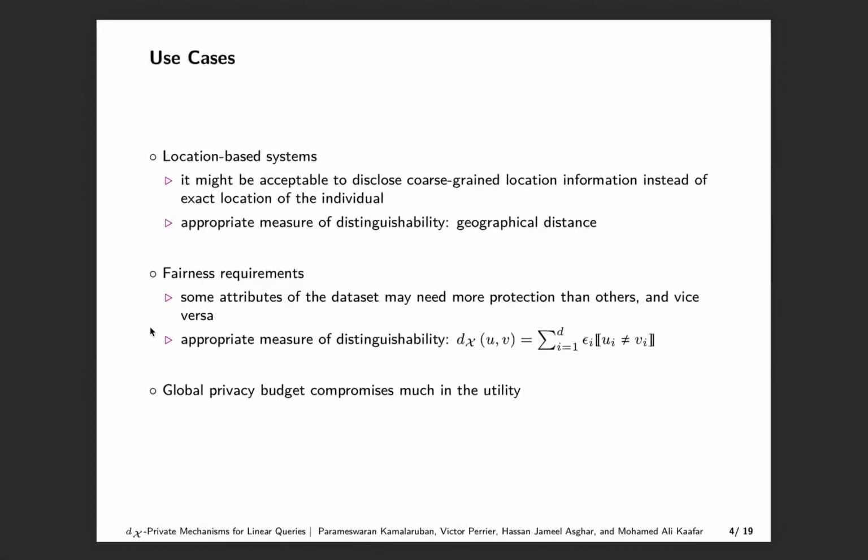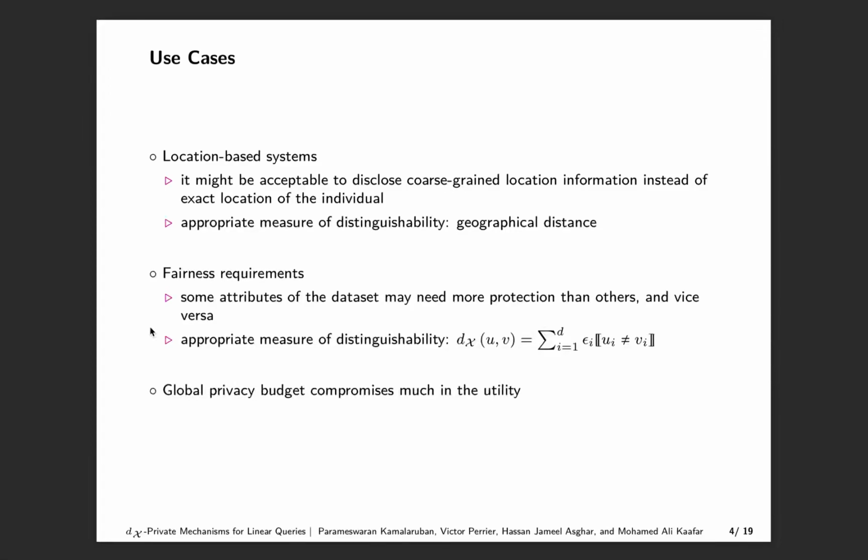Now we look at some use cases for the DX privacy notion. In location-based systems, it might be acceptable to disclose coarse-grained information about an individual's location instead of his or her exact location. In this case, the geographical distance would be an appropriate measure of distinguishability. In the experiments, we'll consider this use case.